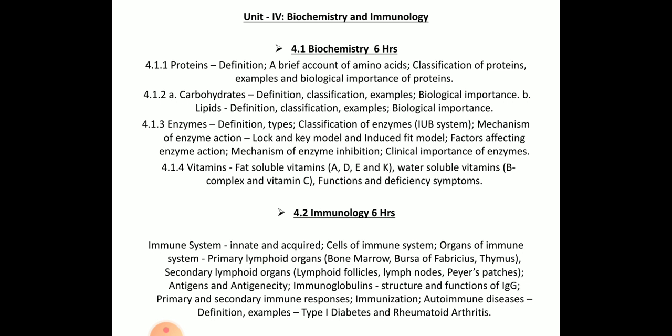Under that, primary and secondary immune responses, immunization, autoimmune diseases, which consist of definition, examples, and diabetes type 1, and at last arthritis.